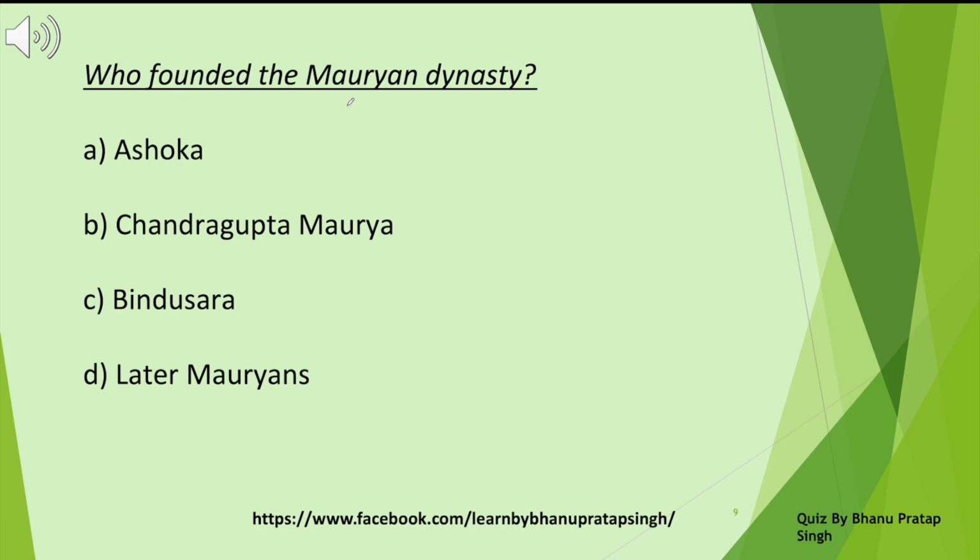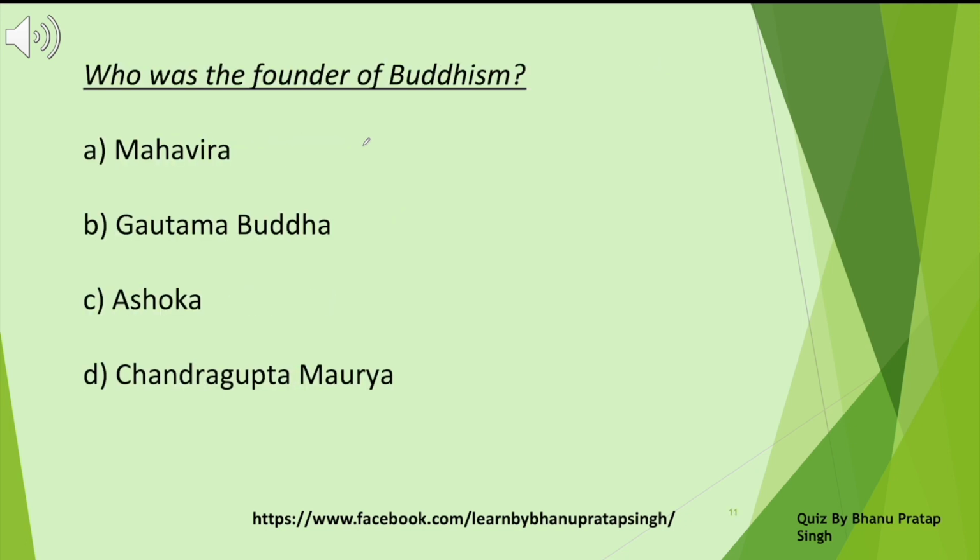Who founded the Mauryan dynasty? Ashoka, Chandragupta Maurya, Bindusara, later Mauryans. Chandragupta Maurya. Who was the founder of Buddhism? Mahavira, Gautam Buddha, Ashoka, Chandragupta Maurya. Gautam Buddha. He was the founder of Buddhism.